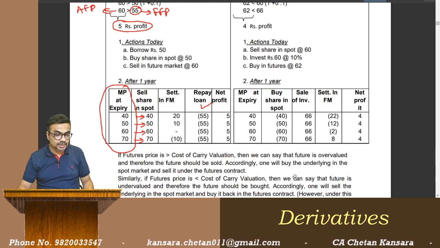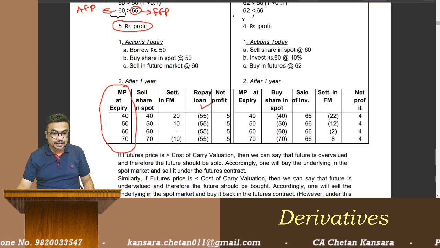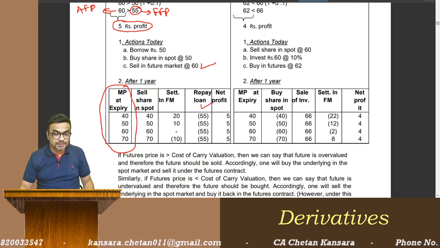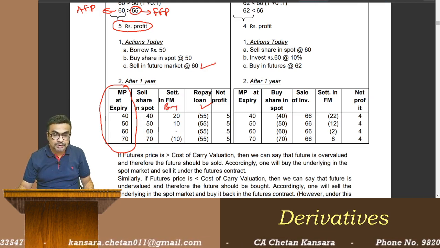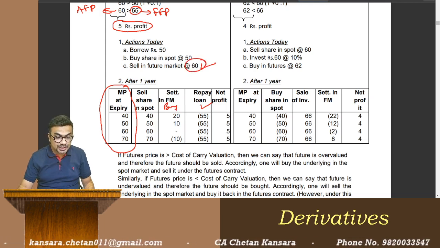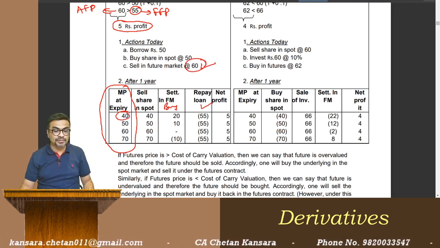Okay. Now, chalo. So I sold at 60. So at expiry, I'm going to buy, no? I'm going to settle. So I'm going to buy. So what will happen? I sold at 60, buying at 40, profit of 20.